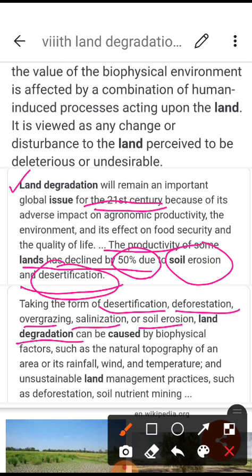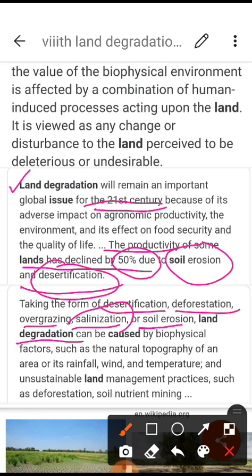Okay students, we can understand the different activities: desertification, deforestation, overgrazing, salinization. What is the process of salinization? Salinization means the salt is increasing in the soil due to industrialization and too many fertilizers.